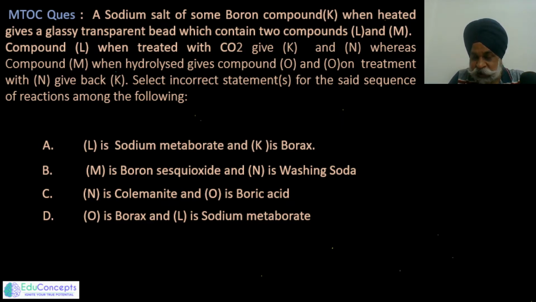So in such questions, I always suggest my students not to look into the options first. First, make a flow chart hurriedly, and then try to figure out what are basically K, L, M, N, O. All of these compounds are to be identified in this. So first we do it ourselves, and then we'll look into the four options. Okay, so let me create a bit of flow chart here.